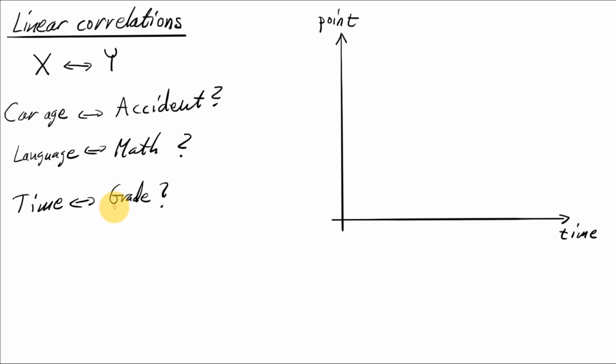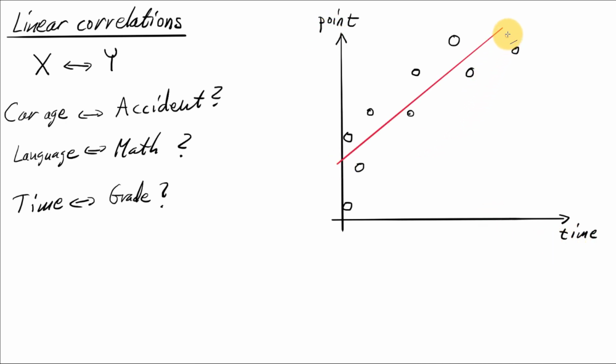That is, correlation can be described by straight lines. So for example, if you have time spent here on math, and then here you have points on the exam in math. Let's say our data are different students having different time and points. For example, if you have one student here, who has spent this much time and has gotten this many points on the exam, then perhaps another one here, another one here. So let's say you have gotten something like this. Does there seem to be a linear correlation between time spent on math and points on the exam?